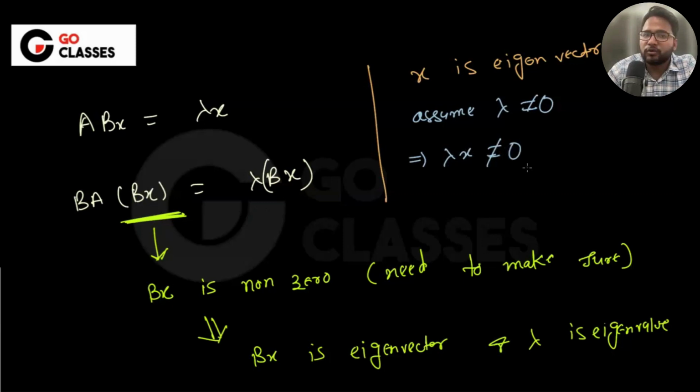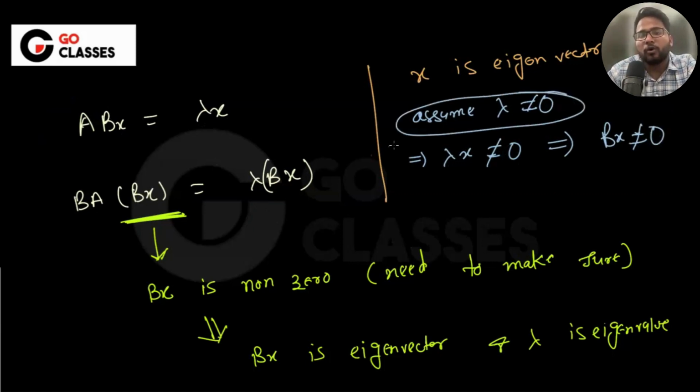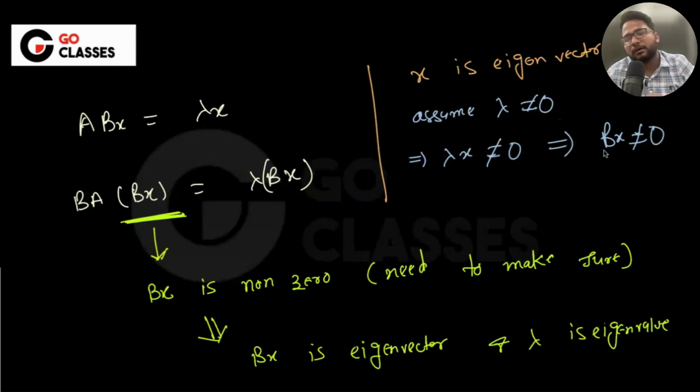If lambda x is not zero, can Bx be zero? If Bx is zero, then this whole thing, lambda x, will be zero. So if it is non-zero, then Bx has to be non-zero. So only for lambda not equal to zero are we able to make sure that Bx is non-zero. That is why the shared eigenvalues are the non-zero eigenvalues.